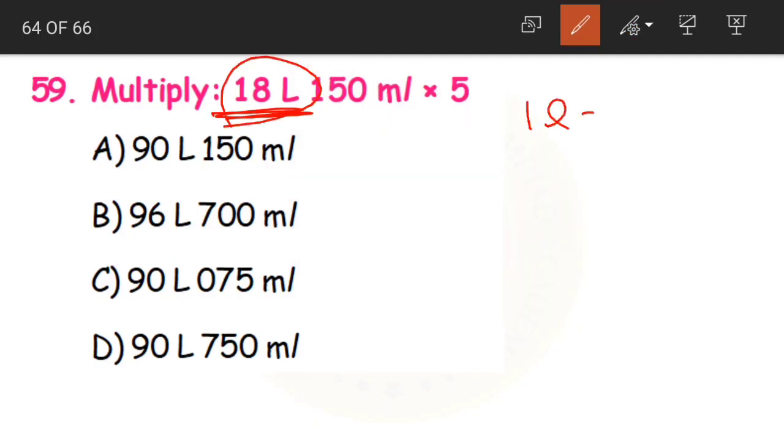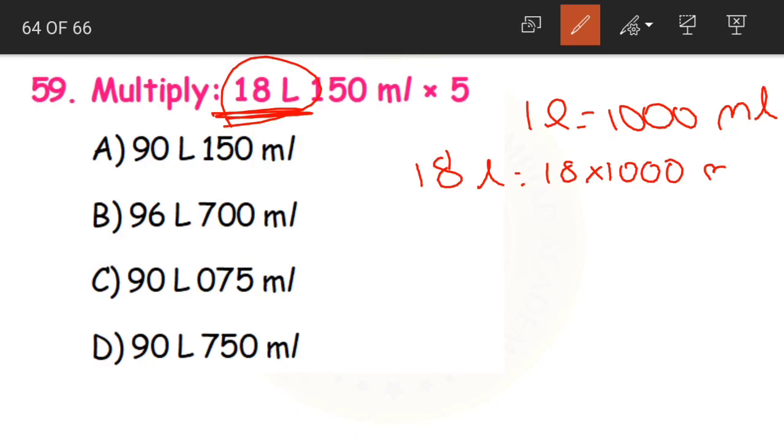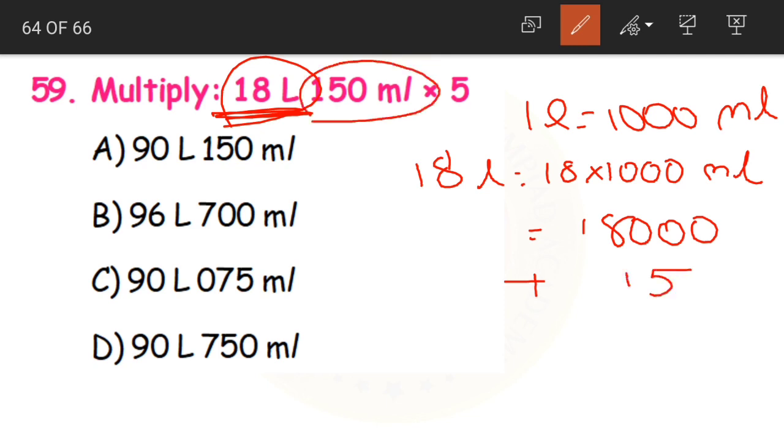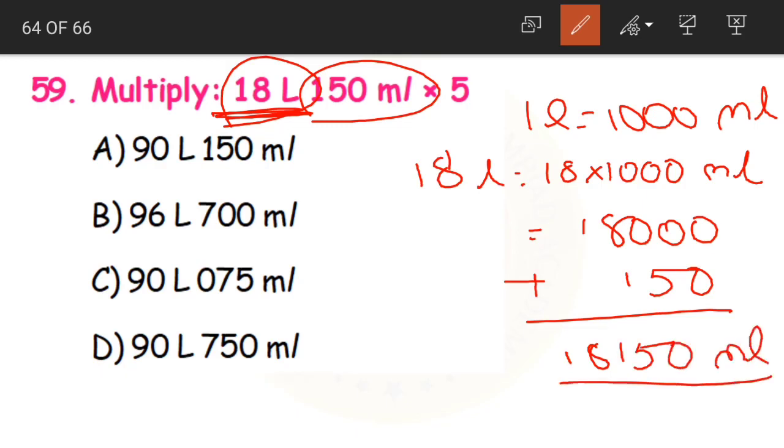1 liter is equal to 1000 milliliters. This is the relationship between liter and milliliter. So 18 liters will be equal to how much? 18 into 1000 milliliters. Yes or no? Then 18 into 1000 is equal to 18,000, plus we already have 150 milliliters. When we add these two, we have 18,150 milliliters. What do we have children? 18,150 milliliters. Now let us multiply this by 5.